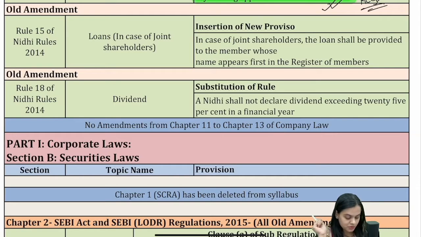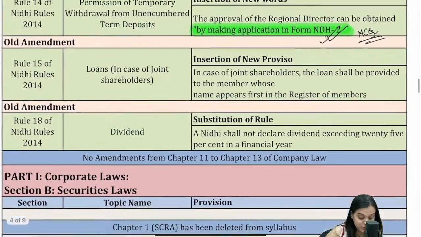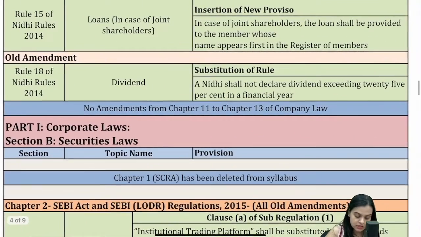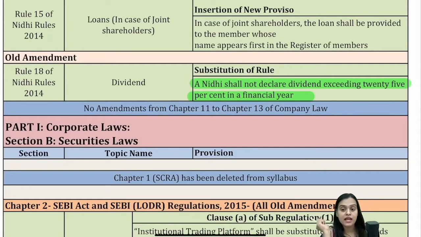And lastly, we have Rule 18, which talks about dividend. Again, an important one from the perspective of MCQ also. A Nidhi shall not declare dividend exceeding 25% in a financial year, no further approvals. You have an upper ceiling, which is 25%. Our dividend declaration cannot go beyond that point. So 25% is the maximum dividend which a Nidhi company can give. You have to remember that 25% maximum dividend.